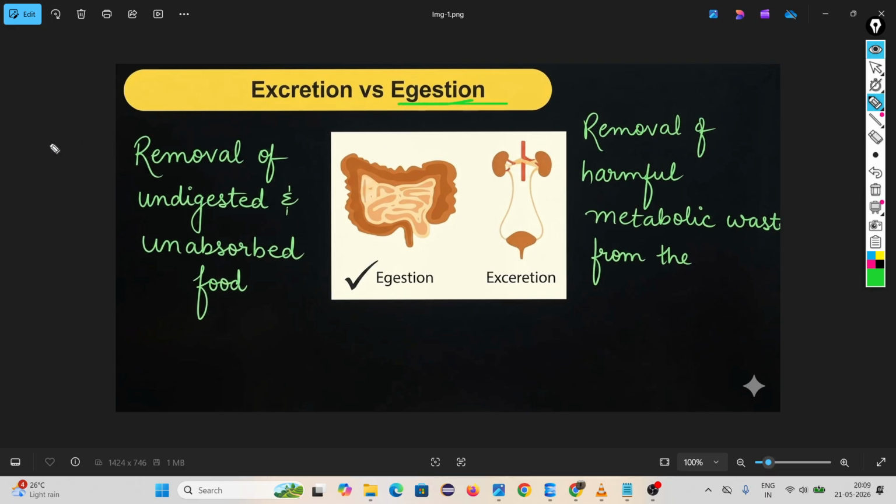When we discussed nutrition, I told you five processes are there. What are the five processes inside nutrition in human beings? Let me recall the first one.